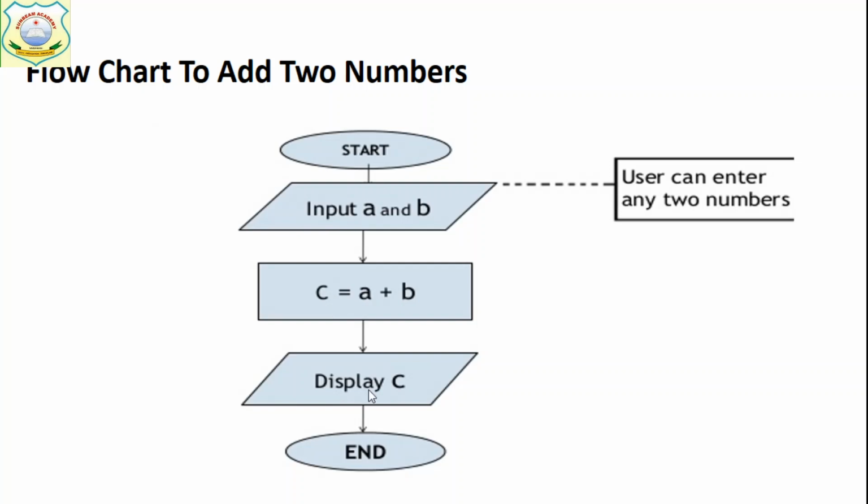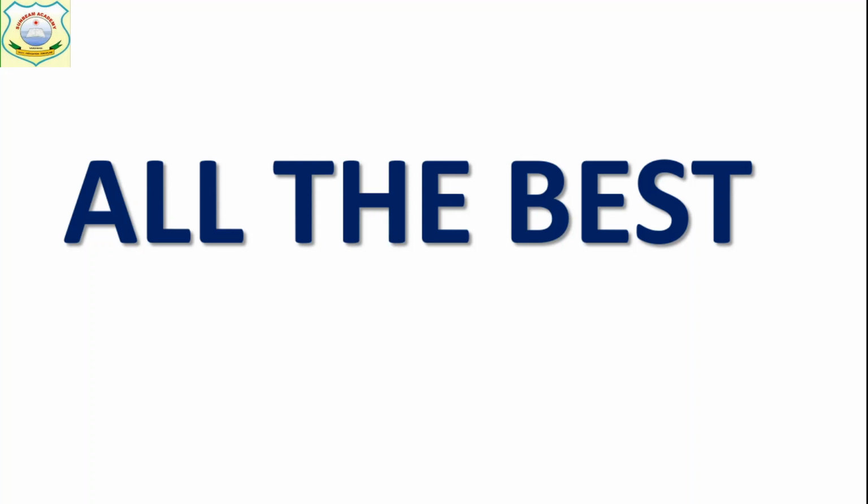And now next we have to show the result to the user. For that we have the parallelogram or input output box. And at the end we have the stop box. And all the arrowheads show the flow of the flowchart. In this way you can draw your flowchart following all the rules and using the symbols. All the best.